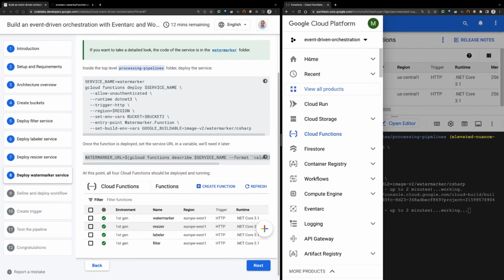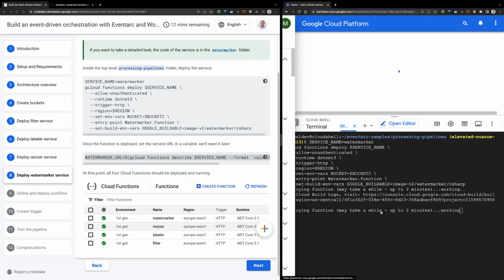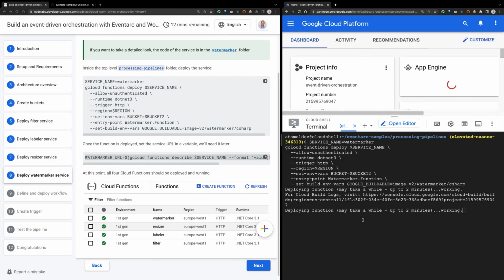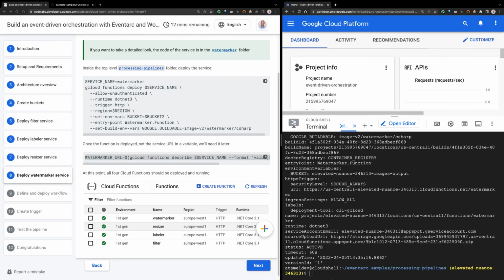Let's go home and come back later once everything is deployed. And usually the functions take a couple of minutes to deploy, but sometimes it might take a little bit longer. So we'll just wait a few seconds before we check. All right, so that's deployed as well.